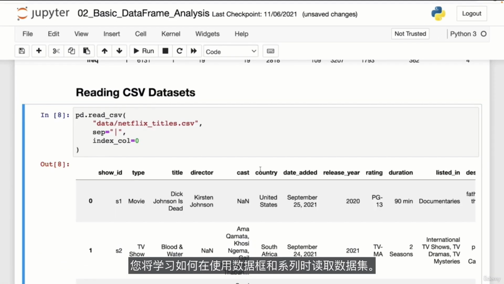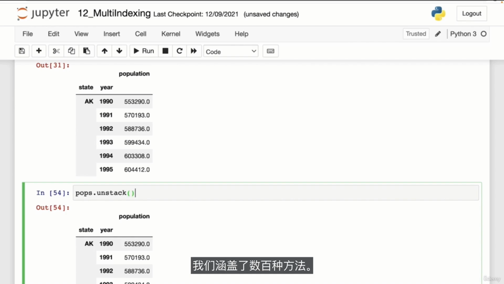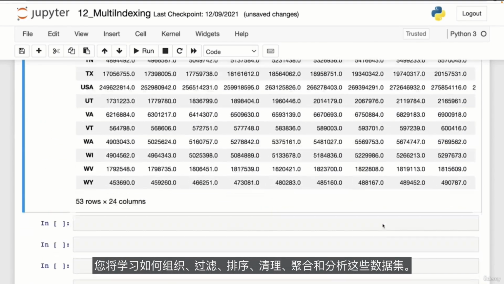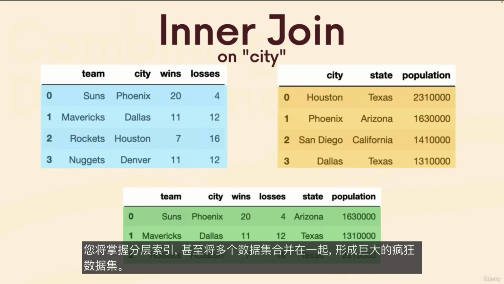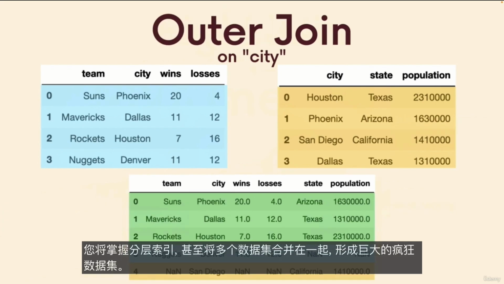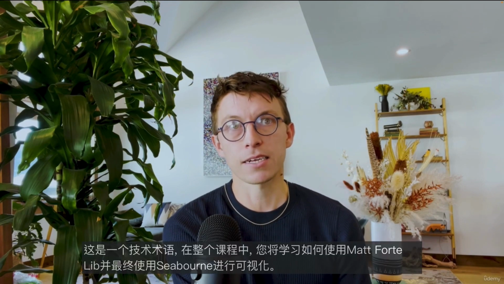You'll learn how to read datasets in, work with data frames and series. We cover hundreds of methods. You'll learn how to organize, filter, sort, clean, aggregate, and analyze those datasets. You'll even learn how to work with dates and textual information. You'll master hierarchical indexing and even merge multiple datasets together to form mega crazy datasets. That is the technical term.